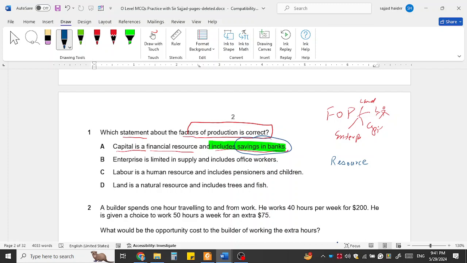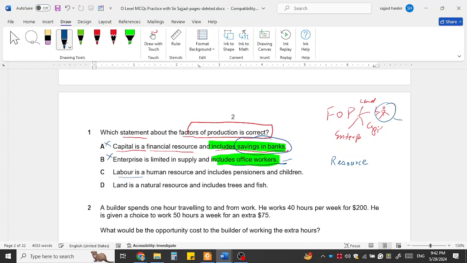So which one is correct? The next option says enterprise is limited in supply and includes office workers. It is again not correct, because enterprise is not the office worker. The office worker comes into the labor part. So it's also not correct.